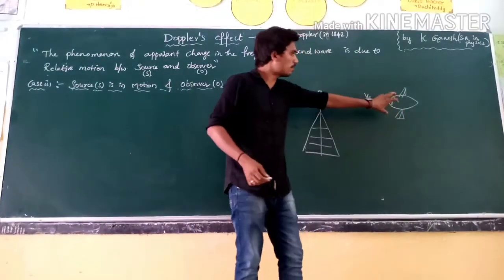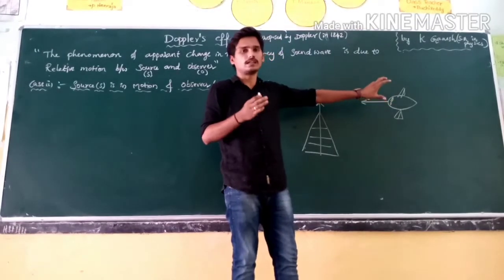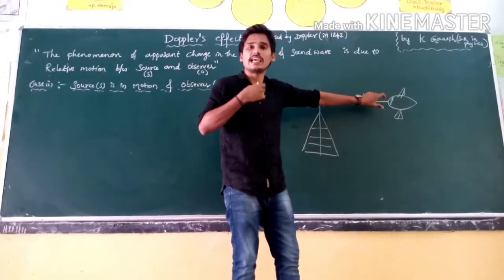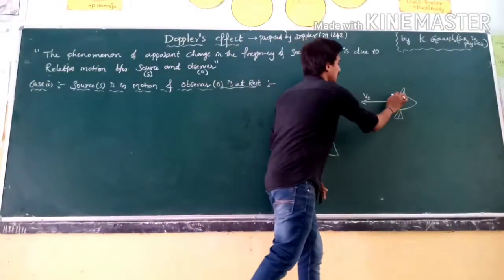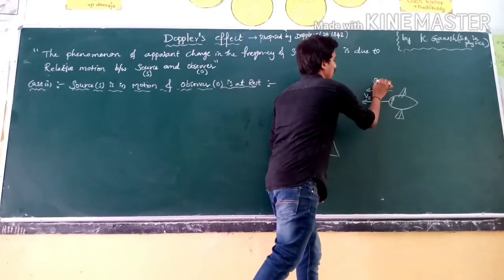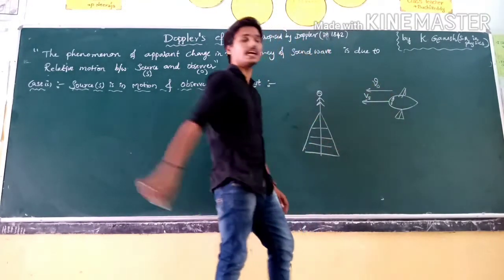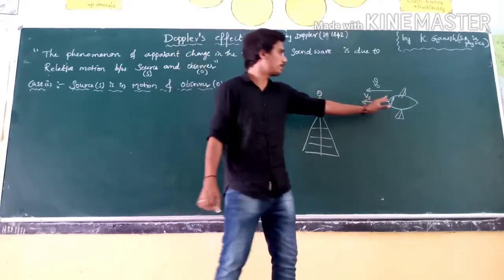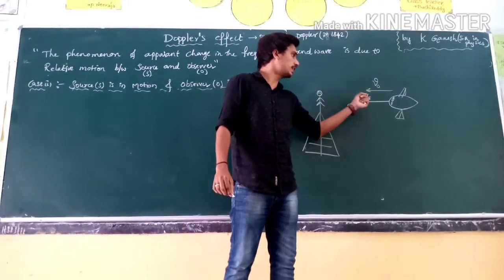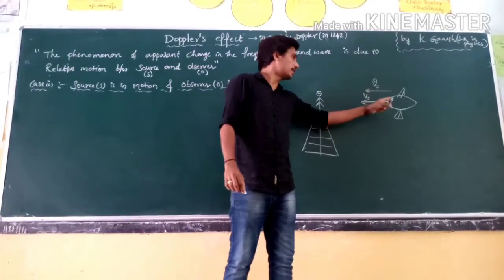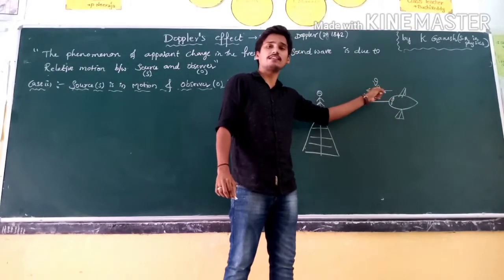And the aeroplane produces a sound, right? The aeroplane produces a sound of frequency mu naught. That is the initial frequency. The aeroplane is moving with velocity vs and produces the initial frequency mu naught.